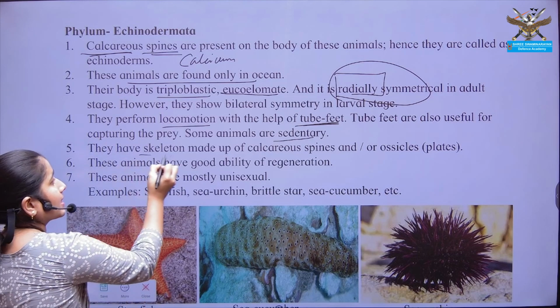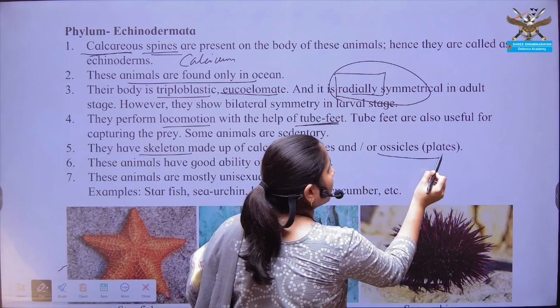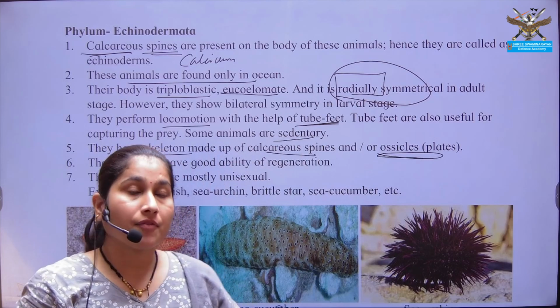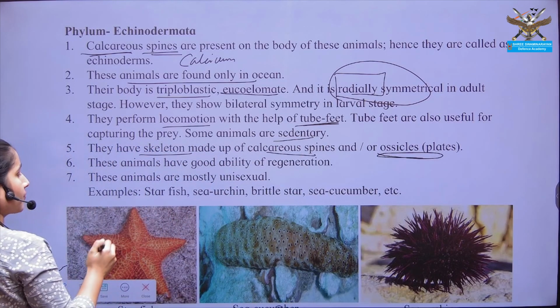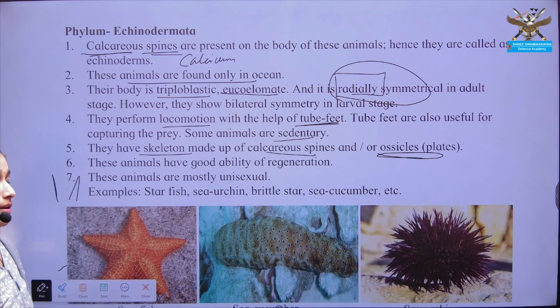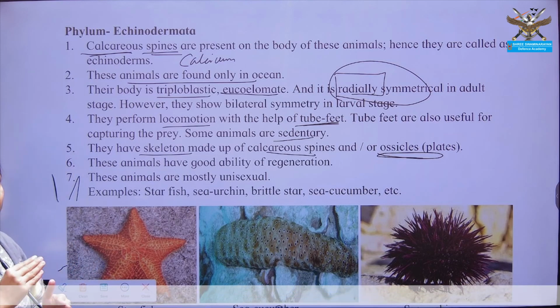Then the skeleton. The skeleton is made up of calcareous spines or ossicles. Whenever a plate-like structure is seen, that is an ossicle. If you see a needle-like structure, it is a spine. But the main component, whether ossicle or spine, is calcium only. They are made up of calcium.